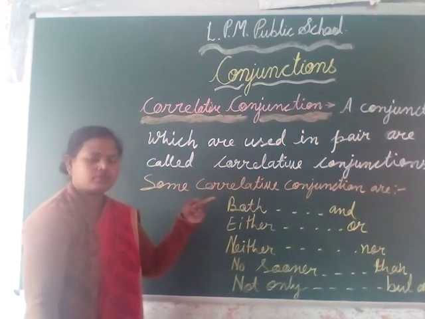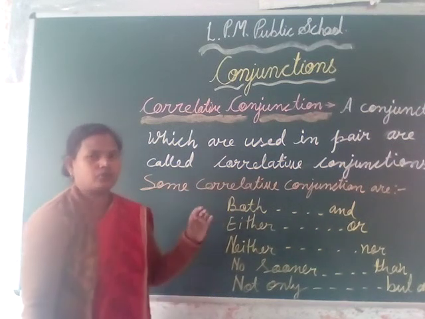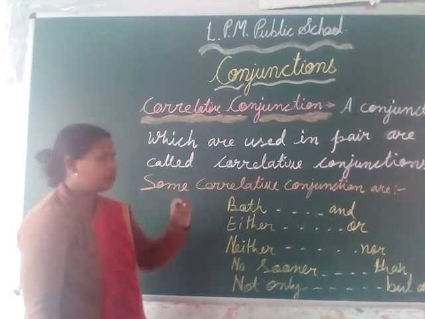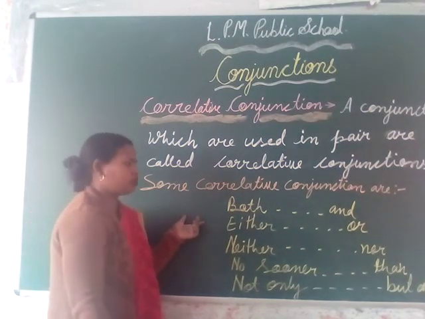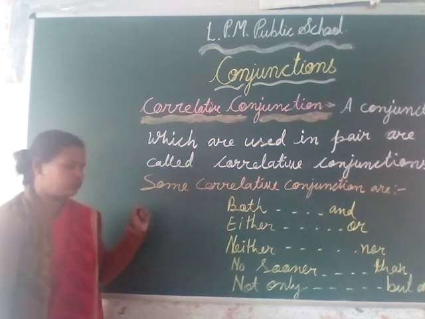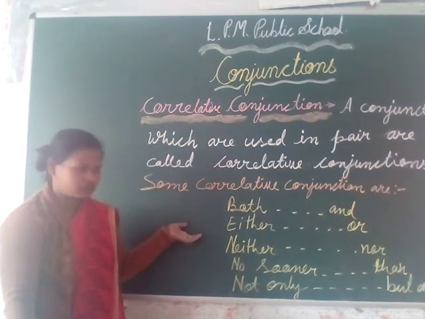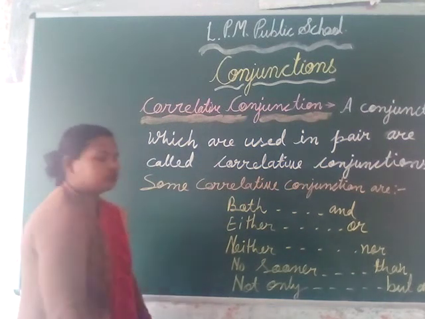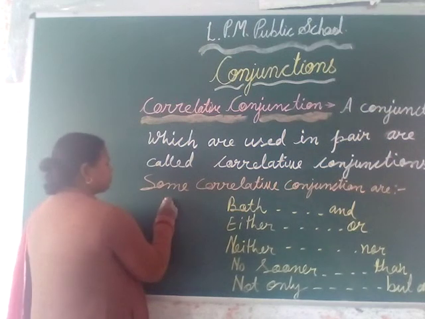It means these are conjunctions which always come in pairs. Two words come together in a sentence and they are said to be correlative conjunctions. These words are related to each other to complete the sentence. Here are some commonly used correlative conjunctions as examples.